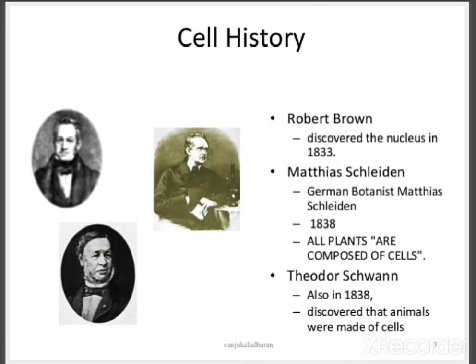Later on, Robert Brown discovered the nucleus in 1833, and Matthias Schleiden, a German botanist, identified in 1838 that plants are composed of cells. Schwann also identified, in 1839, that animals are also made up of cells. So both plants and animals have cells, with some differences in their structure.